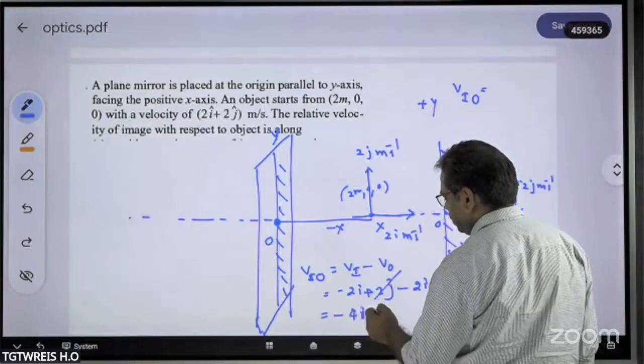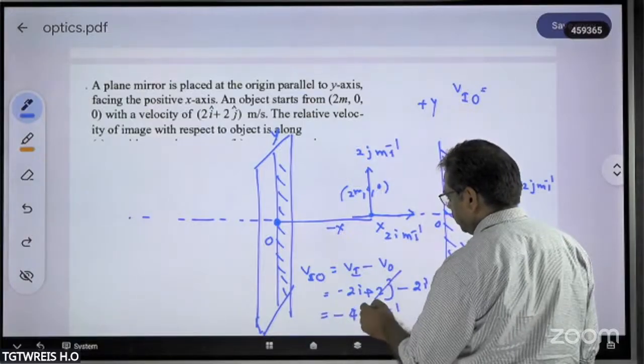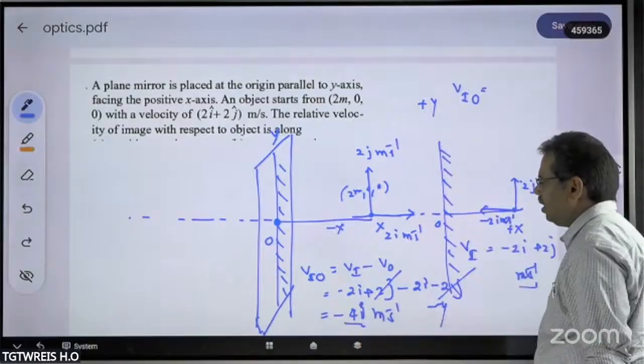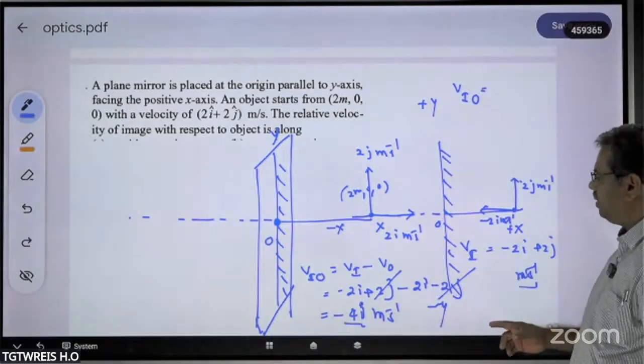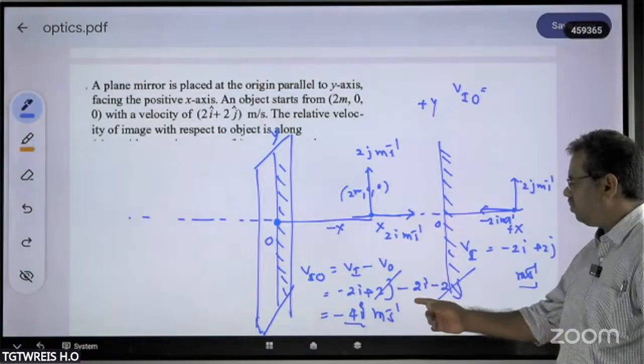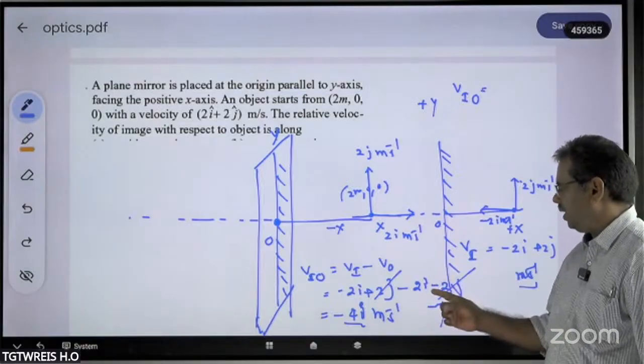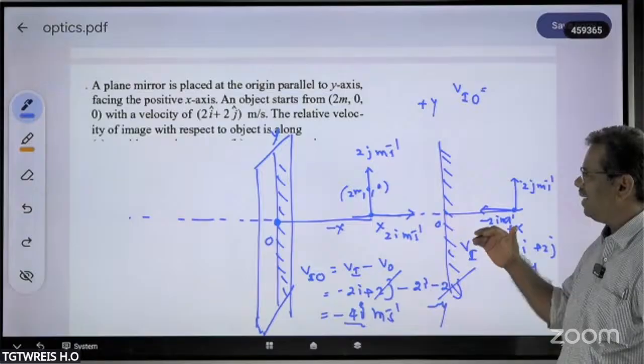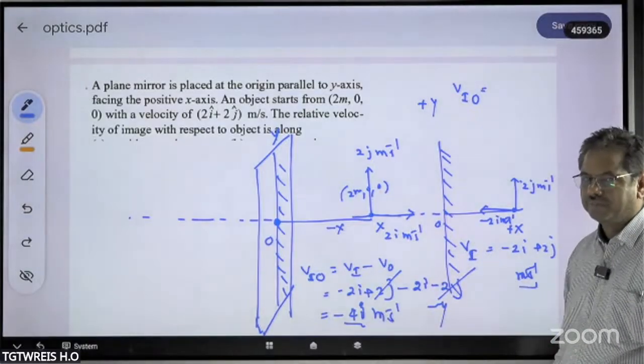You will get minus 4i meter per second. That is ultimately the velocity of the image with respect to the object. You will get minus 4i, that is along the negative x-axis.